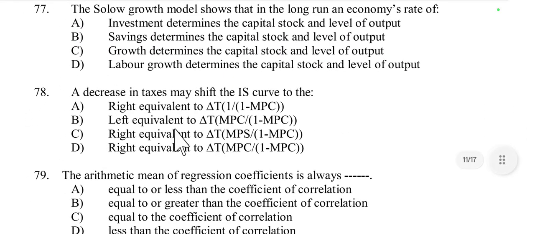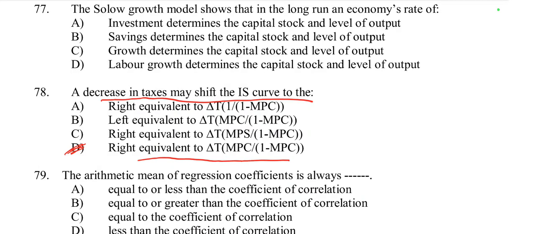Then question number 78. A decrease in tax may shift the IS curve to. When there is a decrease in tax, how does the IS curve shift, to the right or left? Here the IS curve shifts to the right, equivalent to del T times MPC by 1 minus MPC. So option D is the right option.